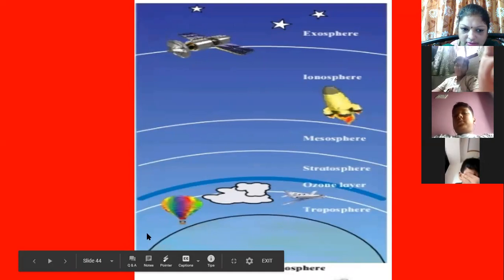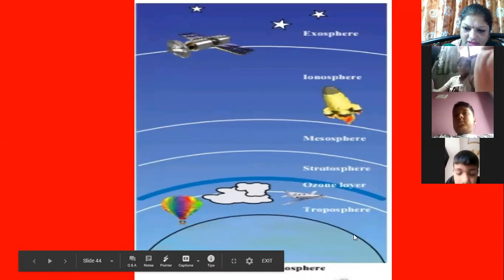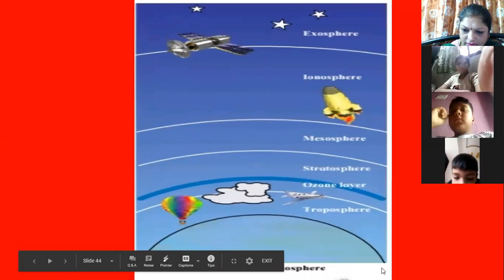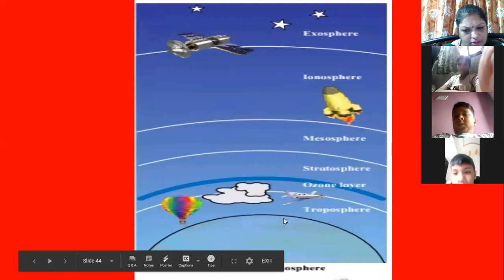Now, can you see this blue line? This is the surface of the Earth. This blue line is the surface of the Earth. Now, we are living on the surface of the Earth. Okay, and the entire thing is the atmosphere.